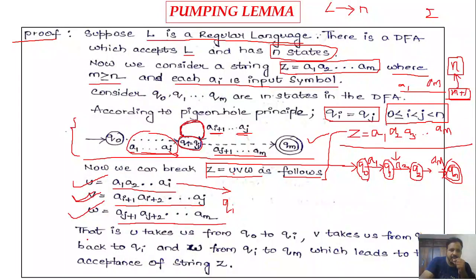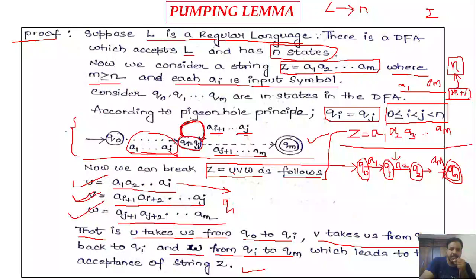So the same point I mentioned here: u takes us from q naught to qi, v takes us from qi back to qi, that means we are having the self transition. And the last portion, w, takes us from qi to qm, which leads to the acceptance of the string z. So here we have considered the pigeonhole principle, and we generated that DFA pattern for the string z equal to a1, a2, and so on up to am.